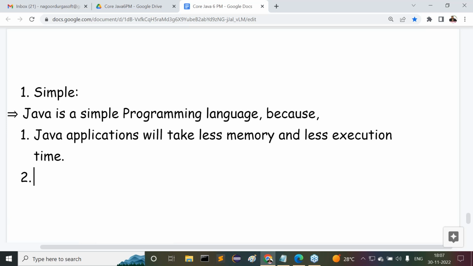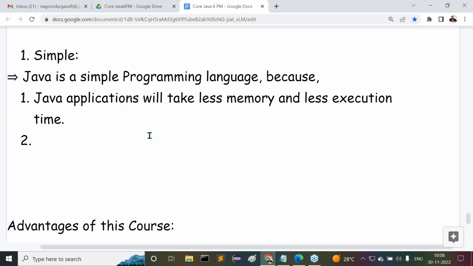This is reason number one. When compared with other programming languages at the time of introducing Java, Java applications take less memory and less execution time.